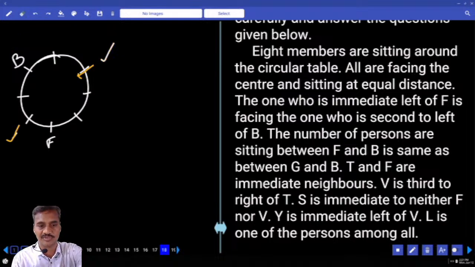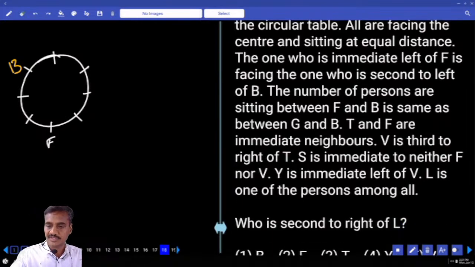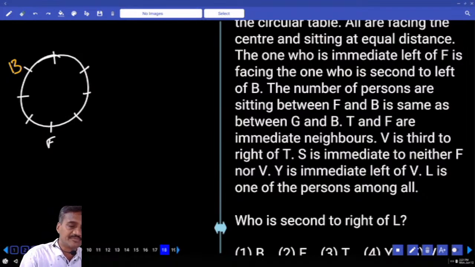Then what is the next information we have? Seated second to the left of B. And where should this be? B must be this B. The next one, the number of persons sitting between F and B is the same as between G and B. Between F and B there must be exactly 2, and between G and B there must be exactly 2 people.